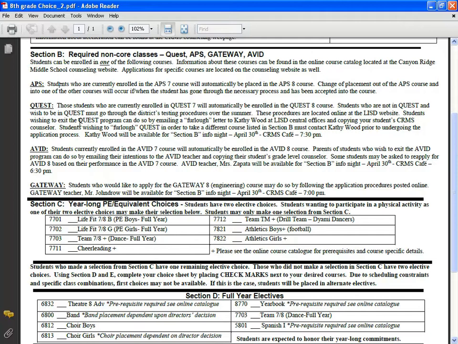However, since that process is a change of placement and you are identified as gifted and talented, it'll be important for you to first, before you make that change or decide on making a change, contact Kathy Wood before you go through the furlough process. So her information is there as well.